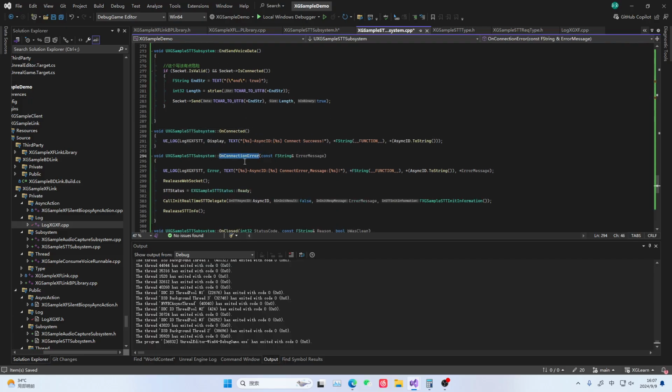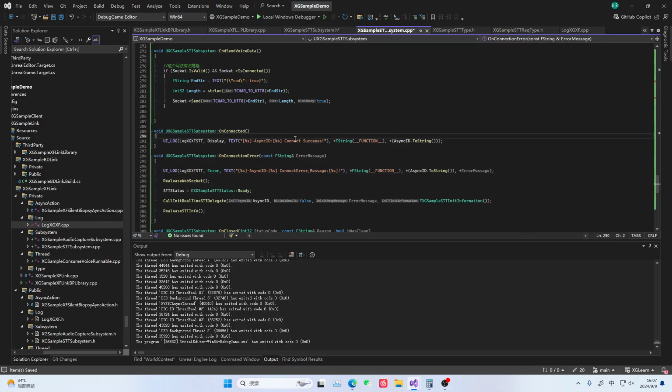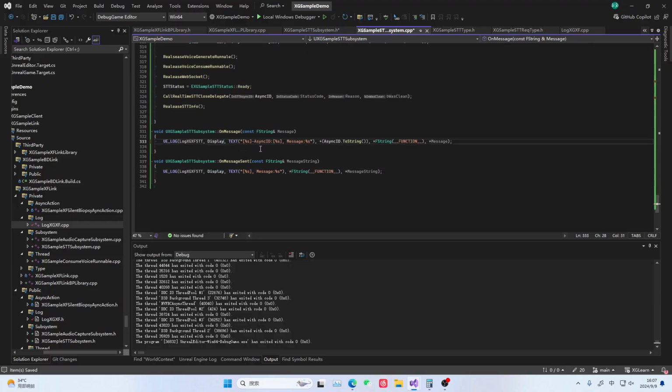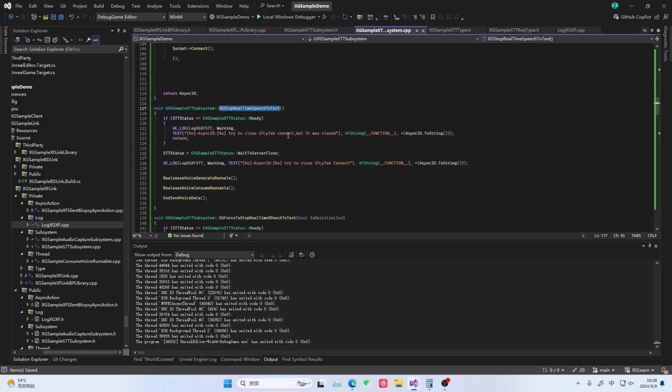If the connection is successful, it will trigger this. If the connection fails, that is, there is no network, or if you wrote the URL incorrectly, it will go here. Then here, we will directly release all resources for it. If the connection is successful, it will reach this point. After reaching this point, the server will send a message.